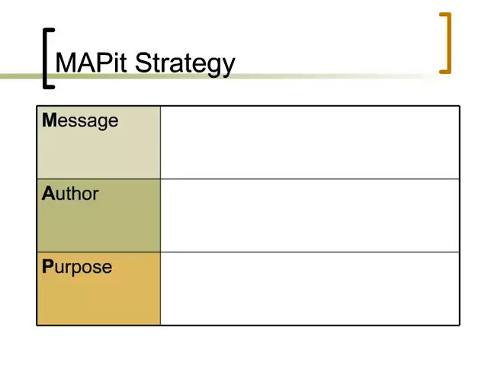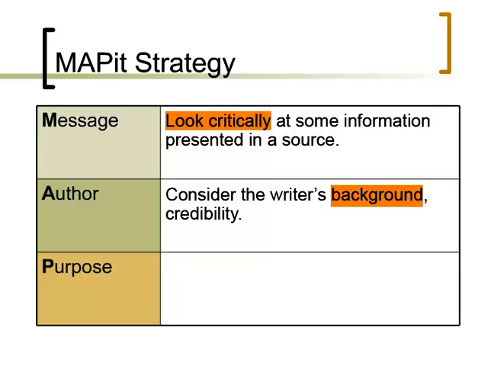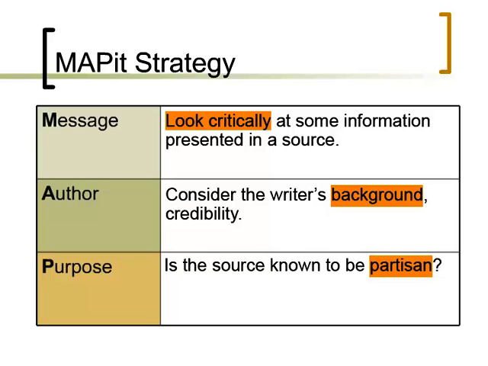Finally, let's review our three-step MAP-IT strategy. Consider the message. Look critically at some information presented in a source. Evaluate the author's background and credibility. And determine the purpose of the source. Is it known to be partisan? Using this strategy will help you to determine bias in the information sources you encounter. While bias is not inherently bad or good, it's important that you recognize it as you collect information for your research.